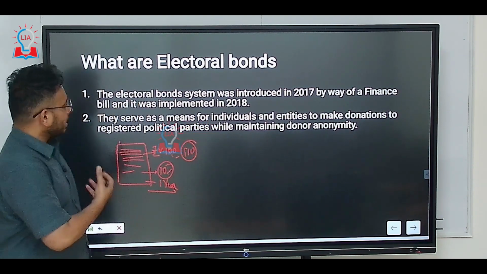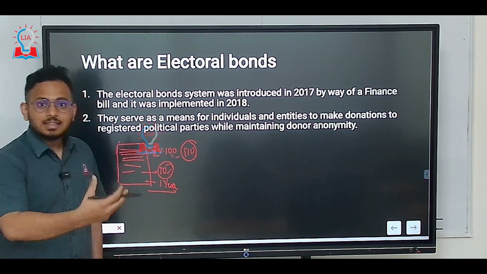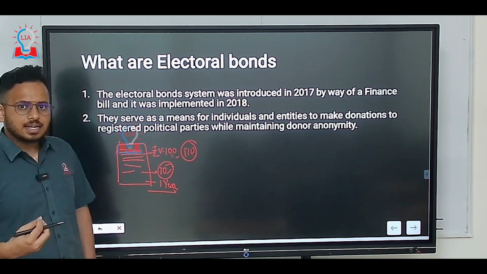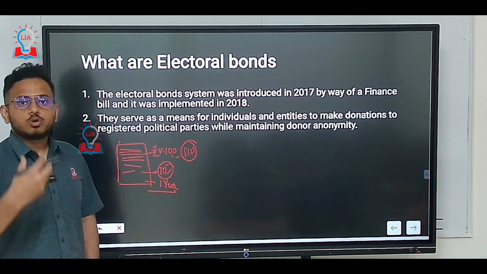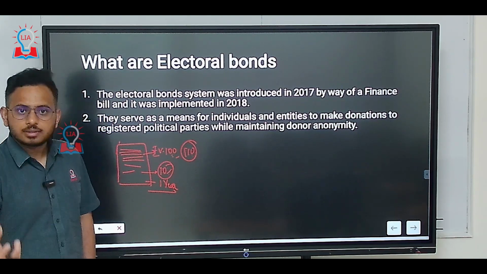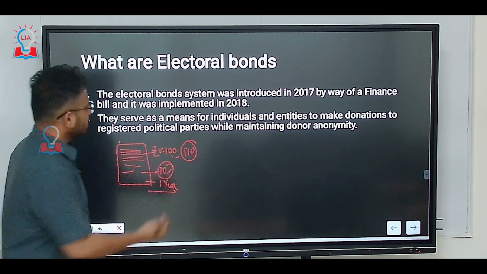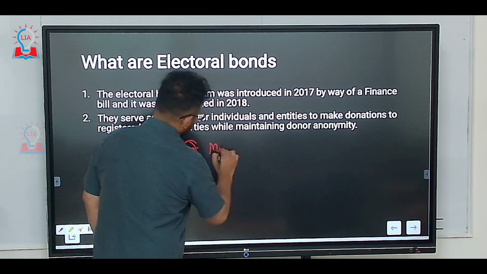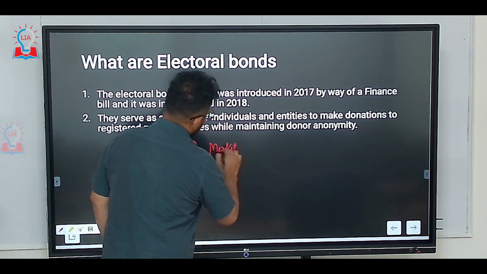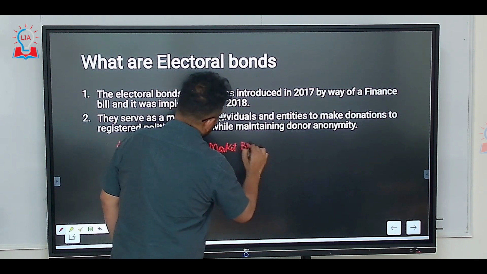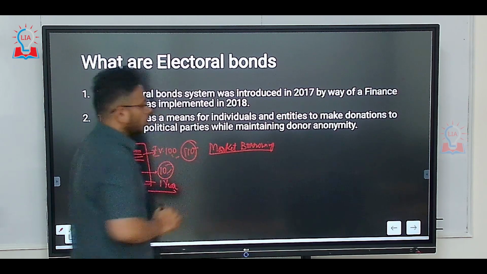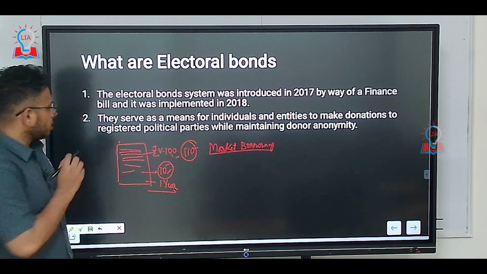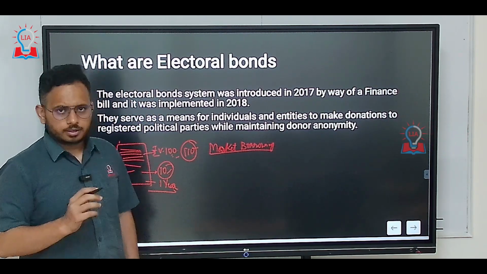This kind of borrowing by the people, where the government is selling these bonds to the people, and people start procuring these bonds and giving money to the government, is called market borrowing. This kind of borrowing is called market borrowing. This is how bonds work in economics.